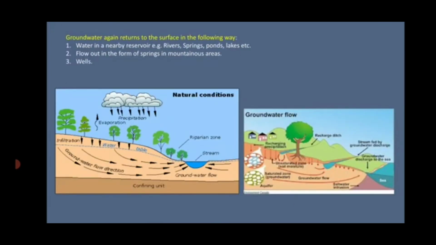Now, groundwater again returns to the surface in the following ways. The first one is water in the nearby reservoirs, for example rivers, lakes, ponds, etc. It can come again into this form, okay, from these resources. Now, as the groundwater travels from the hill, according to the law of gravity, it is found to flow out in the form of springs in the mountainous areas where it penetrates the surface. Also it is extracted for use from wells.